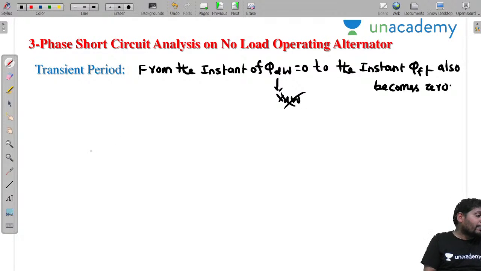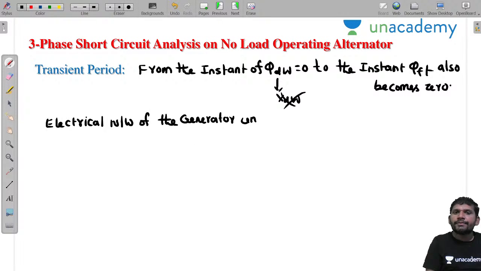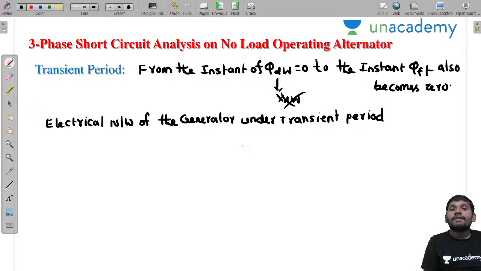Then what is the electrical network of the generator under the transition period? This is the generator.